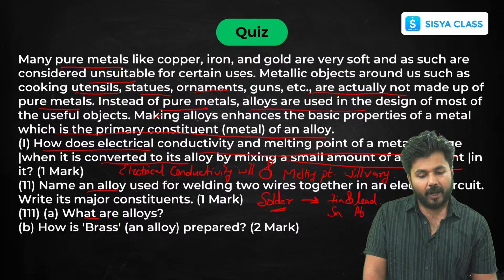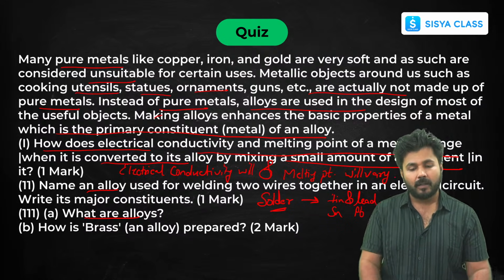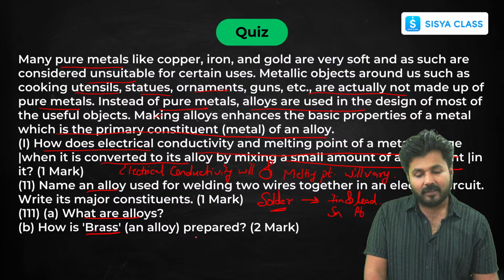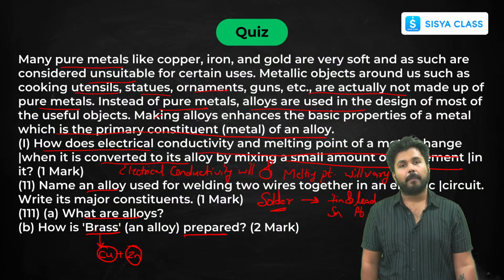Now what are alloys? Alloys are nothing but a homogeneous mixture of two or more metals, or a metal and a non-metal. How is brass prepared? Now I have already told you brass is a combination of copper plus zinc. So it will combine to form brass.